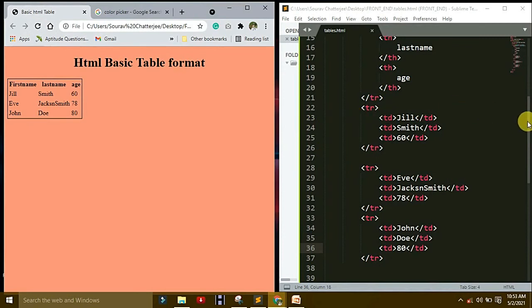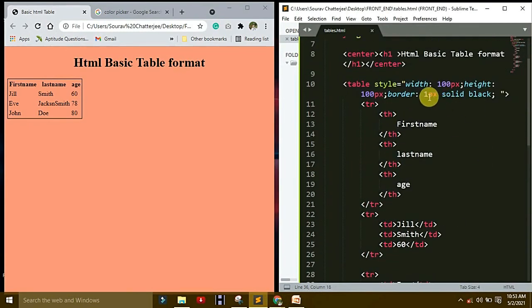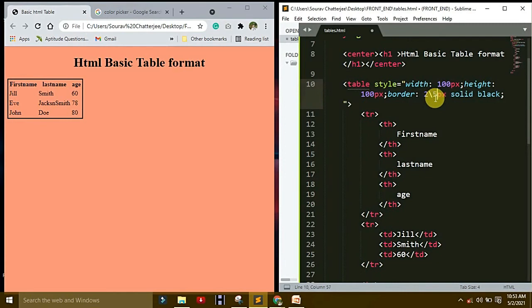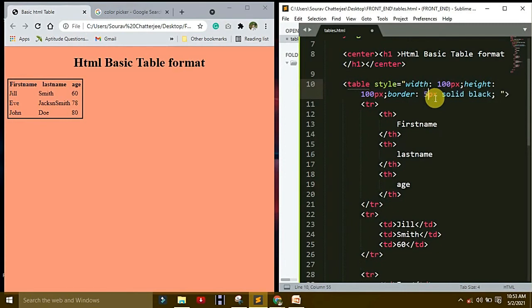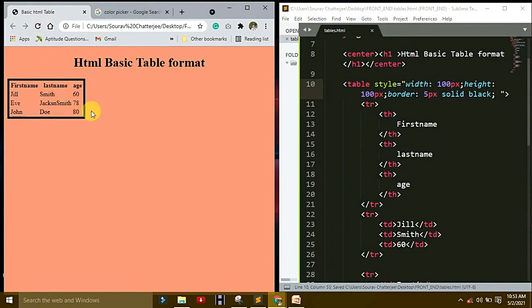Okay, now I change the border to 2 pixel. The change is 2 pixel black. Okay, if you want 5 pixel, you see the change is 5 pixel. Okay,